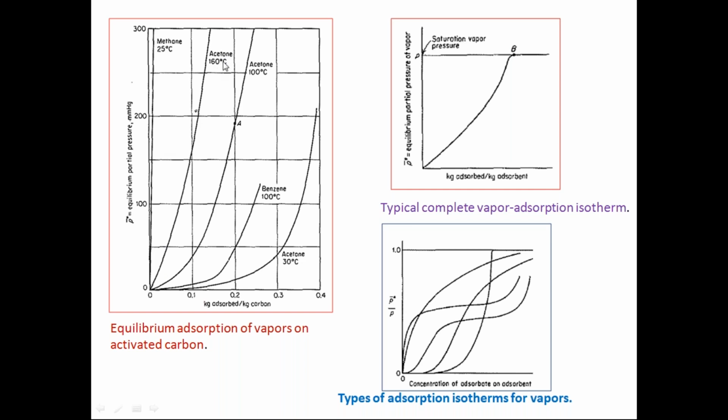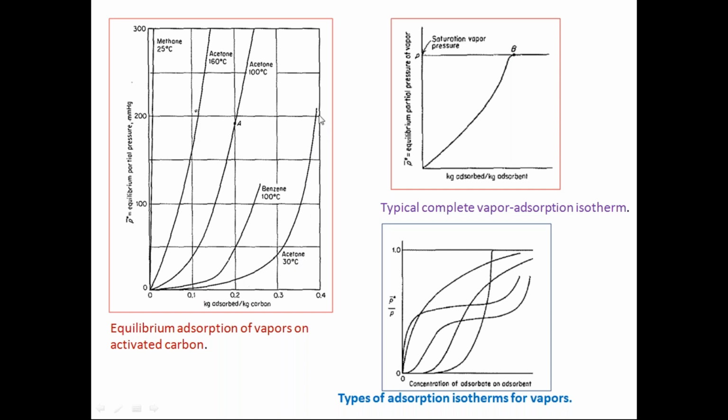Then acetone at 160 degrees centigrade will give this type of curve. And the same acetone, if you reduce to 100 degrees centigrade, you will have this. And if you take acetone at 30 degrees centigrade, then you have this type.